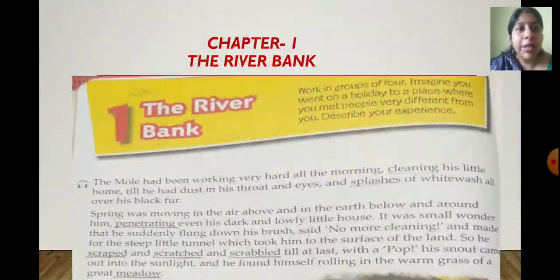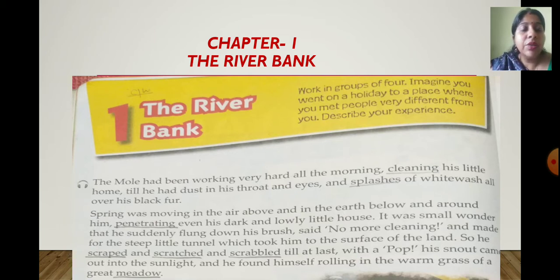Now, let me start reading the story. So, we will start with the first chapter, that is The River Bank. So, the mole had been working very hard all the morning, cleaning his little home till he had dust in his throat and eyes and splashes of whitewash all over his black fur.